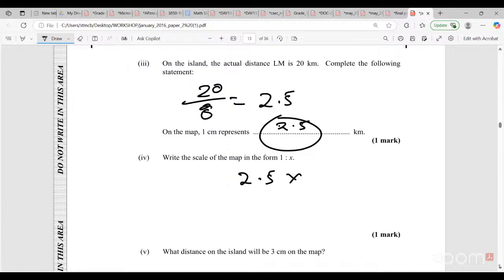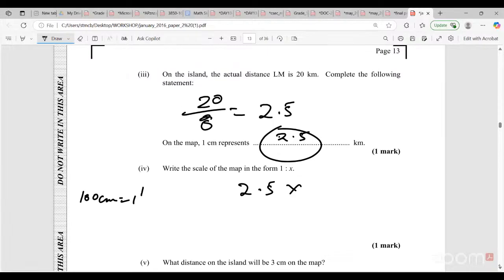So it takes 100 centimeters to give us 1 meter, right? And it takes 1,000 meters to give us 1 kilometer. So we need to do the conversion.